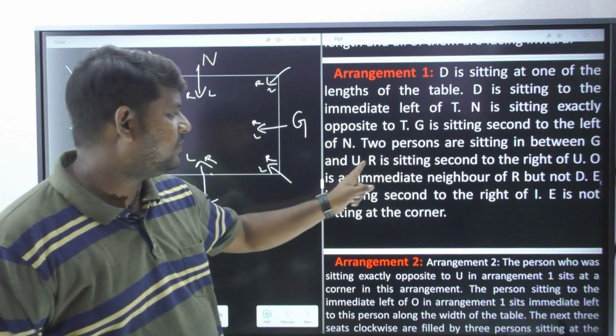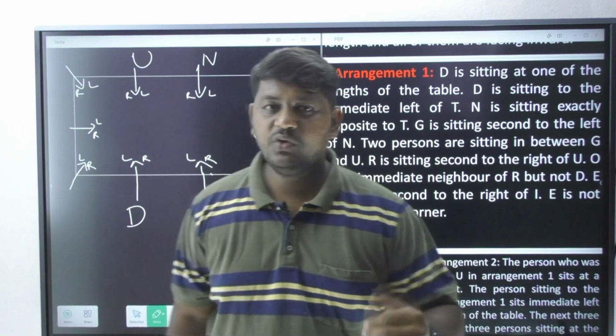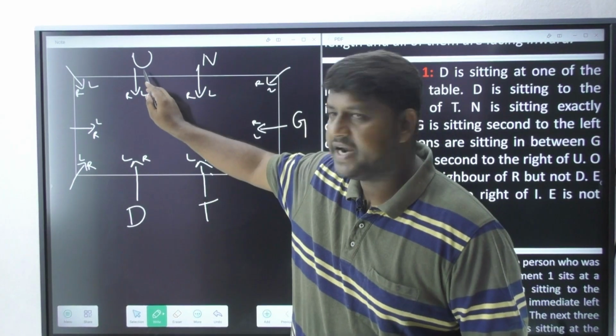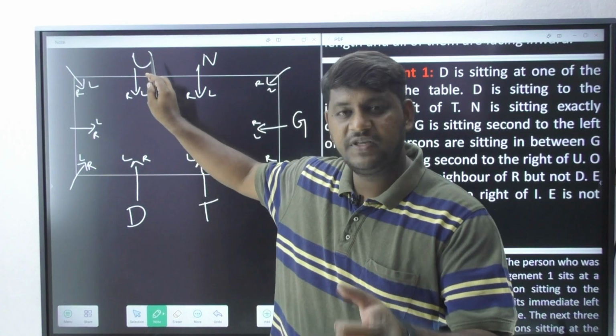And what is the next information? R is sitting second to the right of U. Second to the right of U, please observe, second to the right of U here is 1 and 2. See, this is your left side.